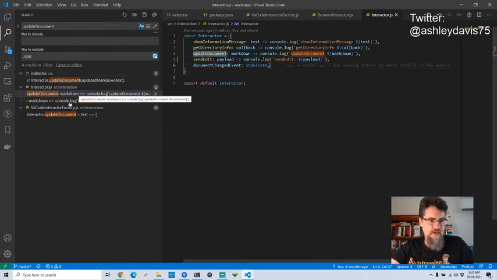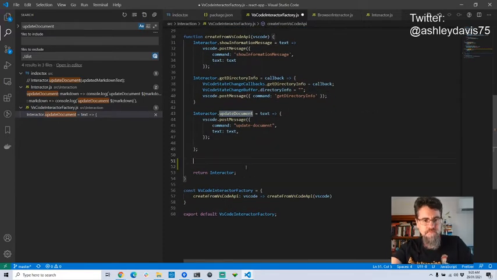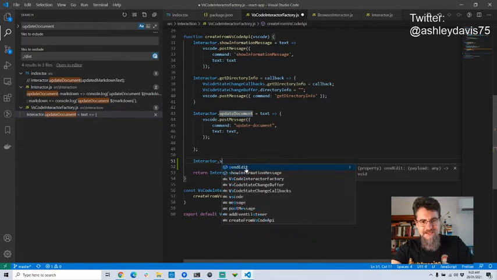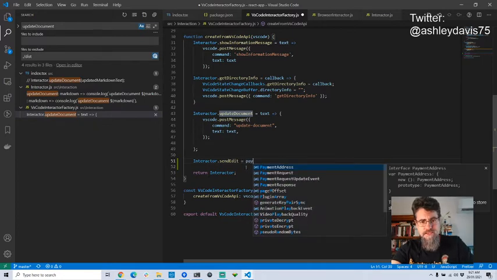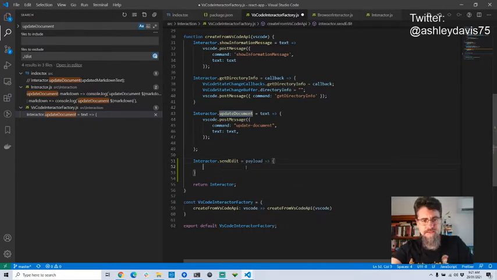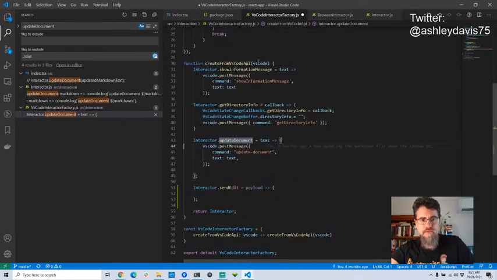Now the other place we're going to implement this is the proper implementation in the VS Code implementation of the interactor. This code is slightly not to my taste. I am going to do updates to this code, refactor it, restyle it a bit later. At the moment, in the interest of speed and getting through this, I'm not going to. So I'm just going to copy this VS Code message here.